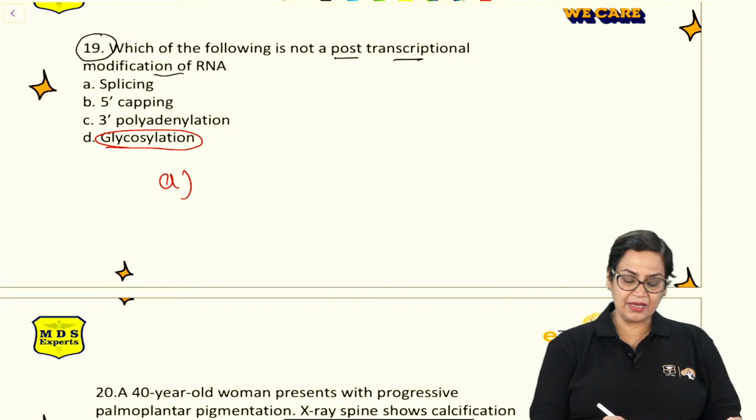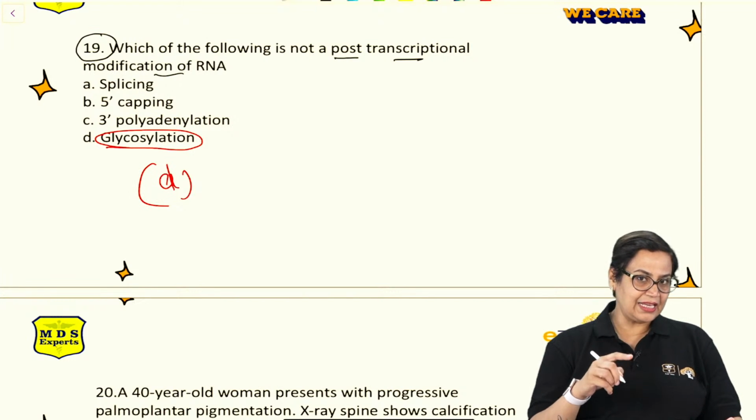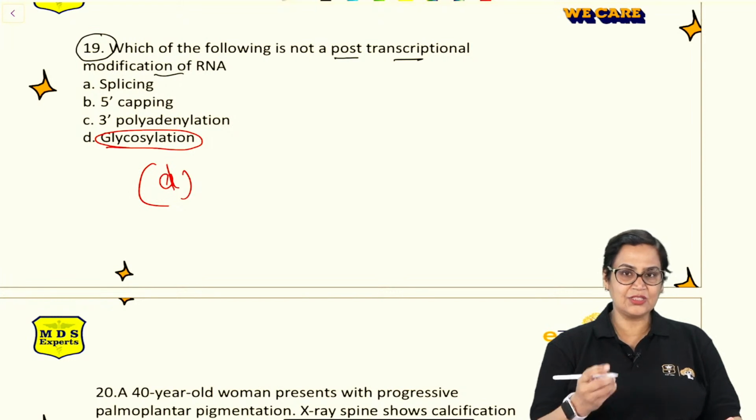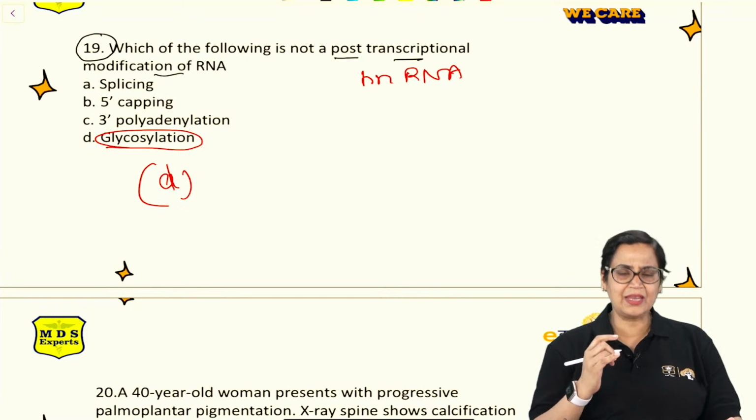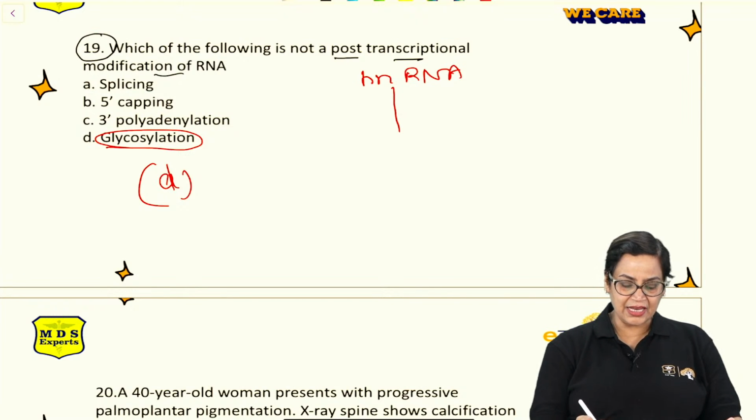Always remember, this is a very important question. The RNA so produced from DNA is simply known as hnRNA. No, Rani, the answer will be glycosylation. I am coming to that. You just remember this. This hnRNA is converted into simple messenger RNA.